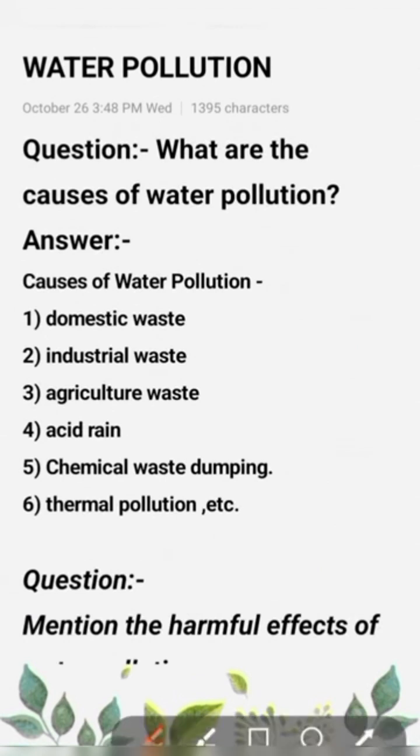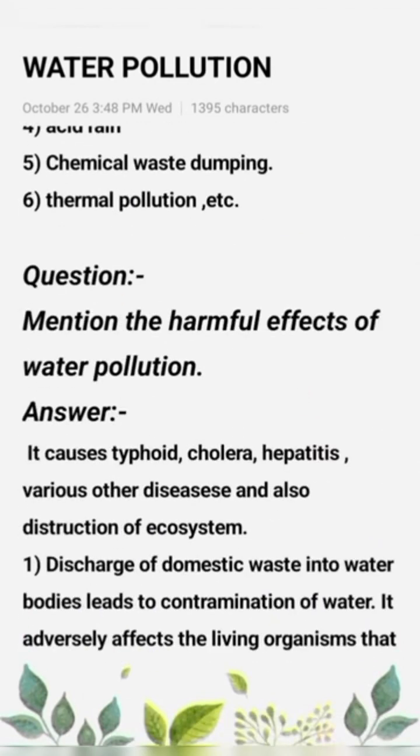Causes of water pollution: number one, domestic waste, industrial waste, agriculture waste, acid rain, chemical waste dumping, thermal pollution, etc. Next question: mention the harmful effects of water pollution. It causes typhoid, cholera, hepatitis, various other diseases, and also destruction of ecosystem.